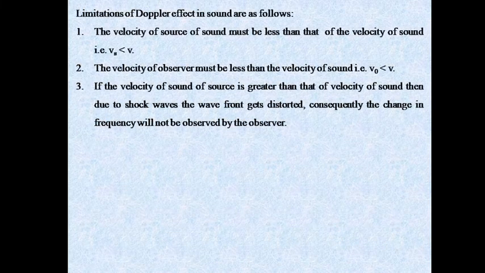The limitations of the Doppler effect in sound are as follows. First, the velocity of the source of sound must be less than that of the velocity of sound, Vs is less than V. Then second, the velocity of the observer must be less than the velocity of sound, V0 is less than V. And last, consider the case where the velocity of the source is greater than the velocity of sound.